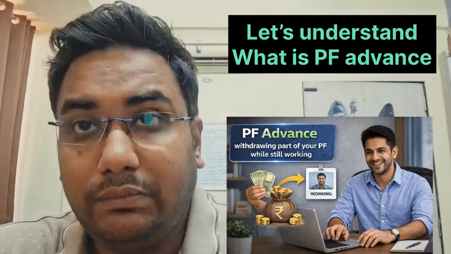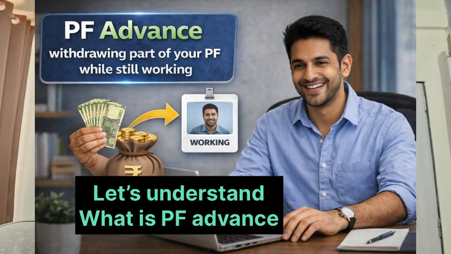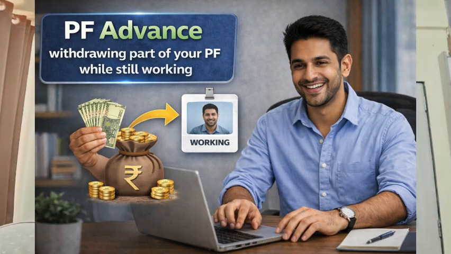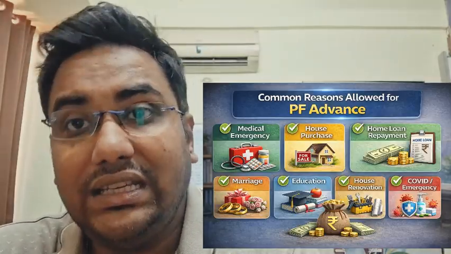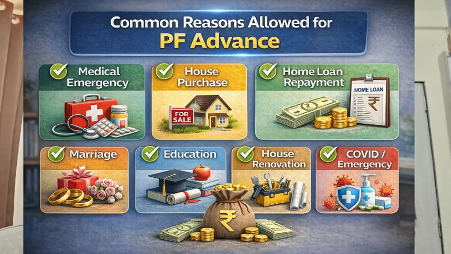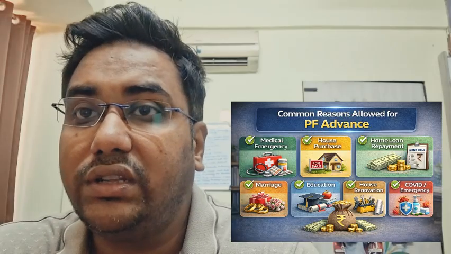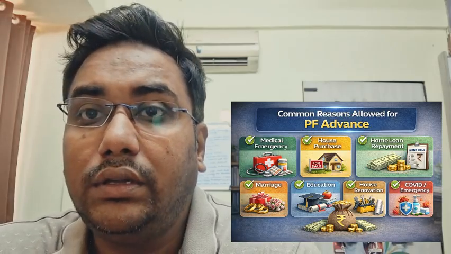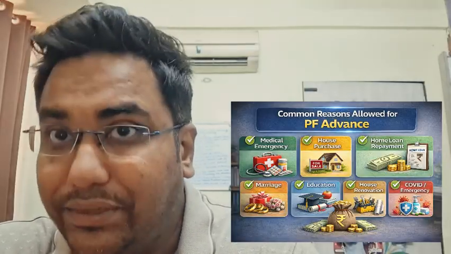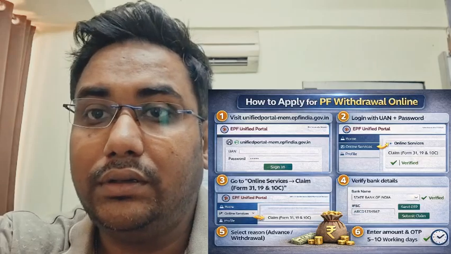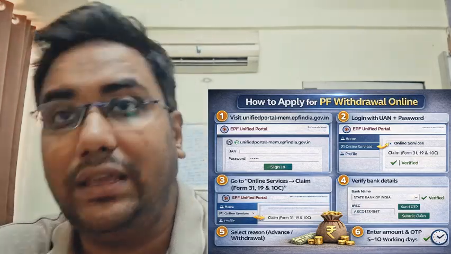PF advance means withdrawing a part of your PF while still working. Common reasons allowed are medical emergency, house purchase, home loan repayment, marriage, and education. There is another option for COVID. For COVID also you can withdraw now, and definitely house renovation is also considered. You do not need employer approval for these online claims. So that's a relief.